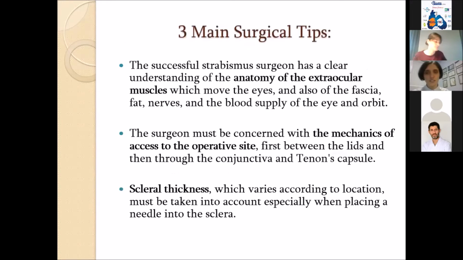Three main surgical tips: the first one is to know the anatomy of the extraocular muscles, the muscles which move the eye. Also, the surgeon must be concerned with the mechanical access to the operative site, and we have to remember about scleral thickness while doing the surgery.